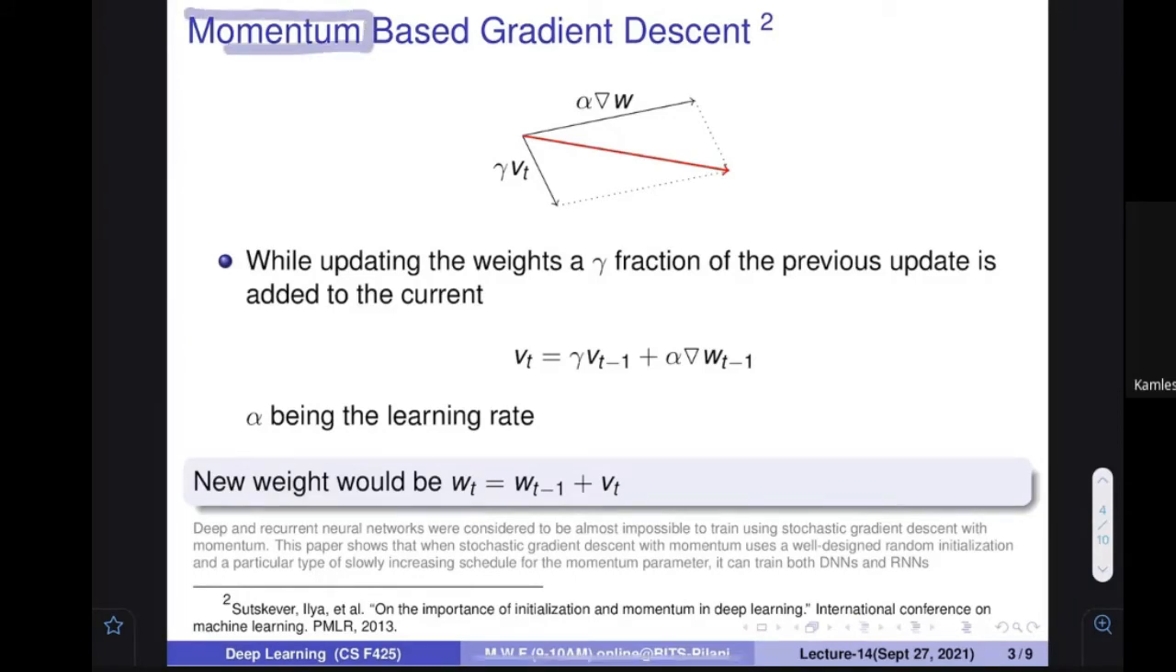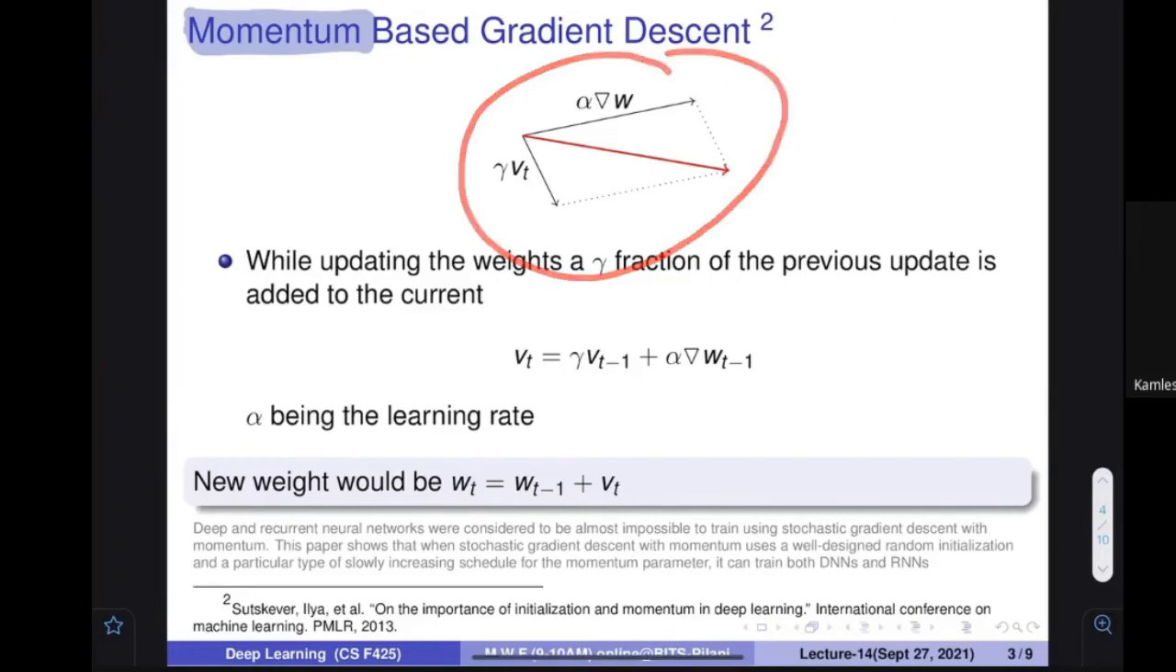Momentum means whatever the previous updated value was, you are going to use this. Once again, I have given you the intuition: initially, previous things are relatively more likely to reduce your error. So if you use those values to reduce your error, definitely you would get a faster convergence.